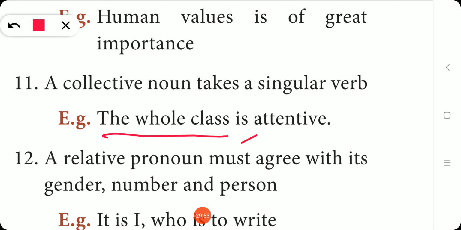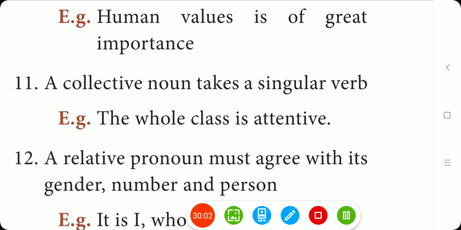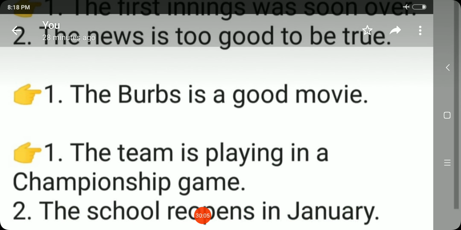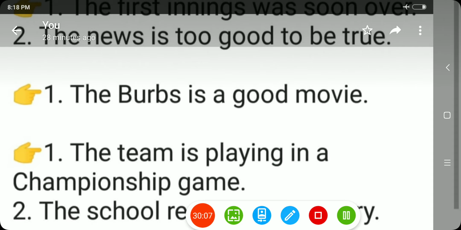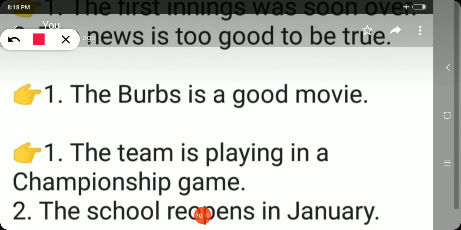Okay, so the whole class is a collective noun. So the whole class is attentive. So it takes a singular verb. See, look at the example. The team is playing in a championship game. So here the team is a collective noun. A team will contain many players, but it is represented as a whole thing. It is followed by a singular verb.